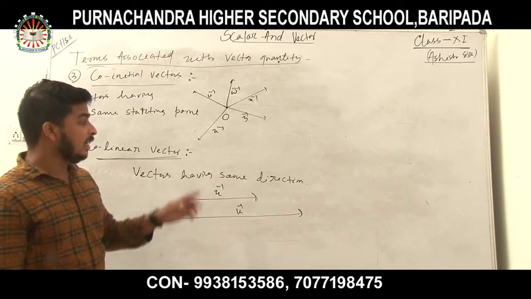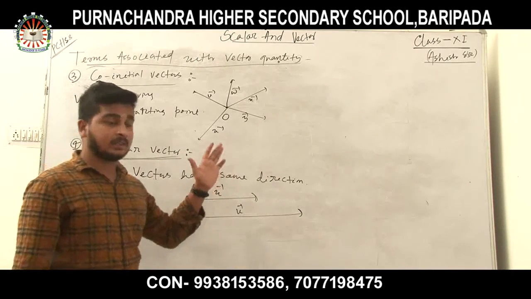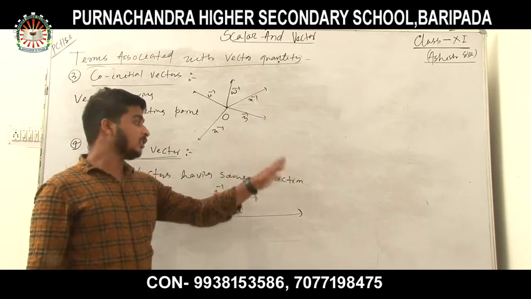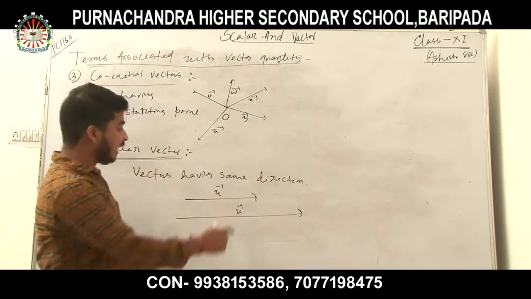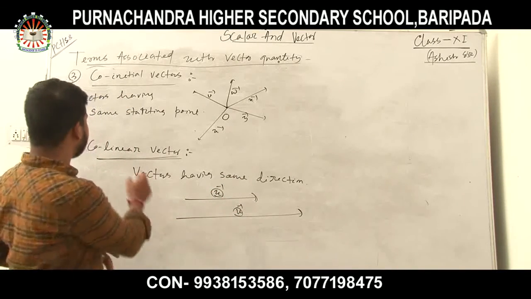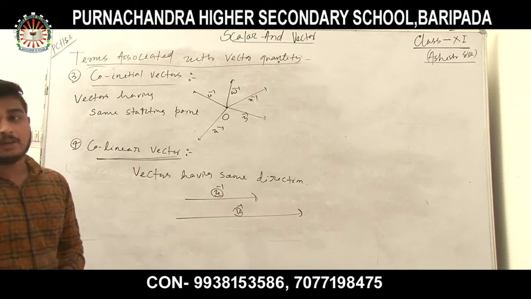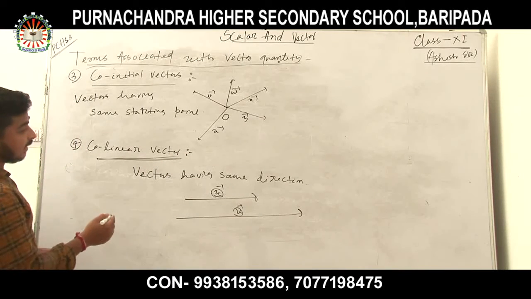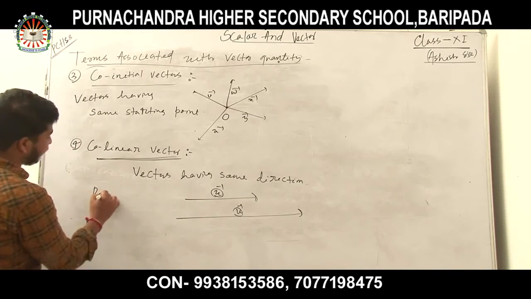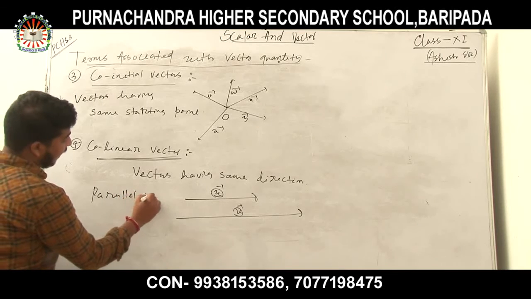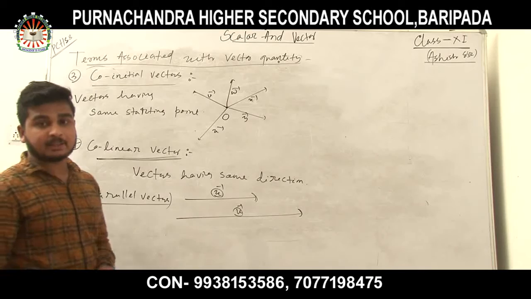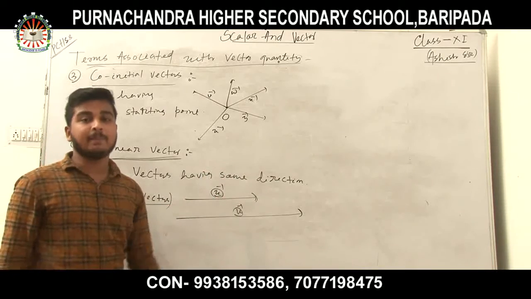Or I can say same direction of action. The action is towards east, so they have different magnitude but same direction. These are known as co-linear vectors. Or I can say these are parallel vectors. Parallel vectors means vectors having same direction.